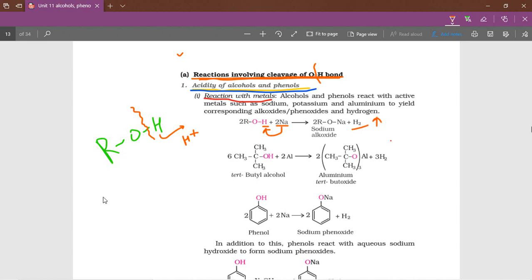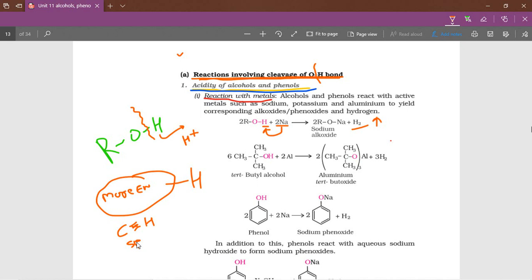Acidic hydrogen means hydrogen attached to a more electronegative atom. Those are generally fluorine, nitrogen, oxygen, as well as C triple bond H, meaning the alkyne hydrogen also, because here it is sp hybridized.